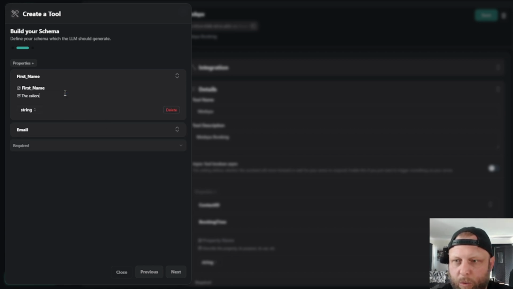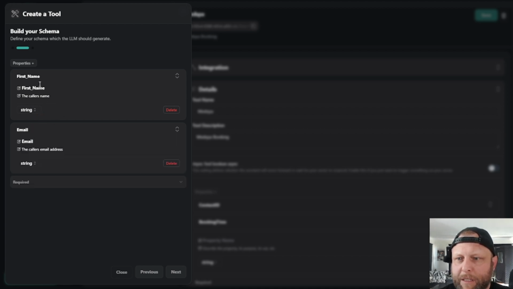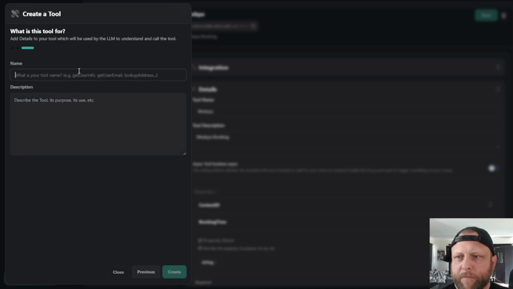The caller's name. The more you expand on it, if you have different types of tools, it can get really big if you need to, but this is the basics. So we want to collect the first name, last name, send it to make.com. Make is going to connect it into HighLevel. Just going to hit next in here.